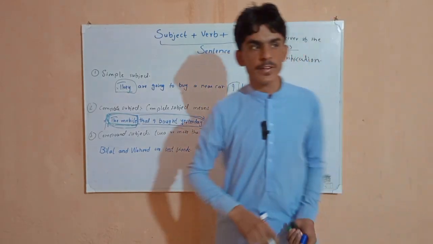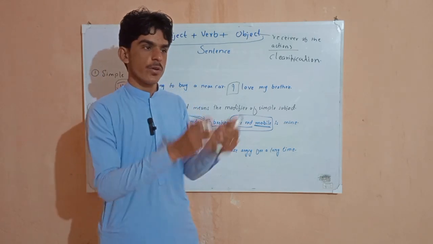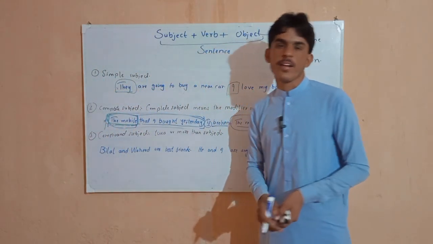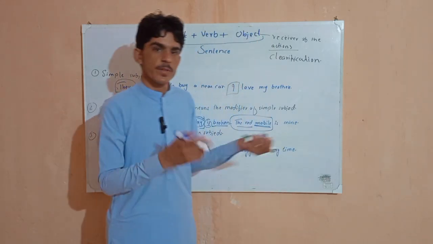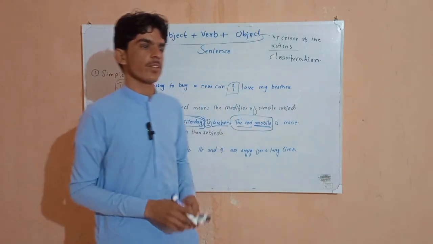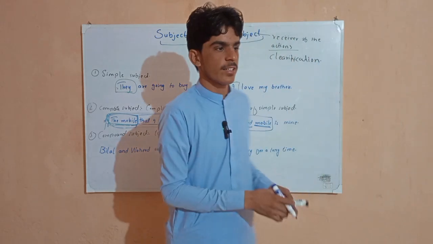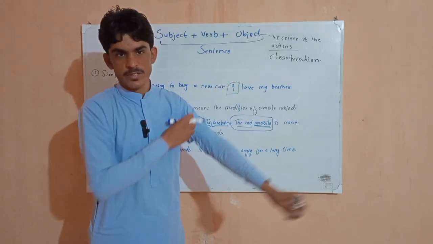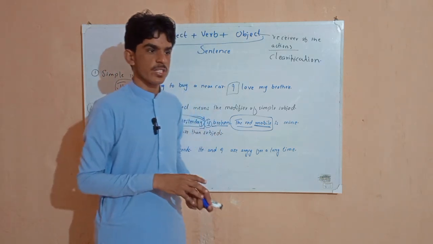So a simple example: if I say she is my teacher, then she is our subject, is is our helping verb, my is our possessive adjective, and teacher is our object. Okay, we will learn later what an object is. But before that we need to understand the concept of subject.